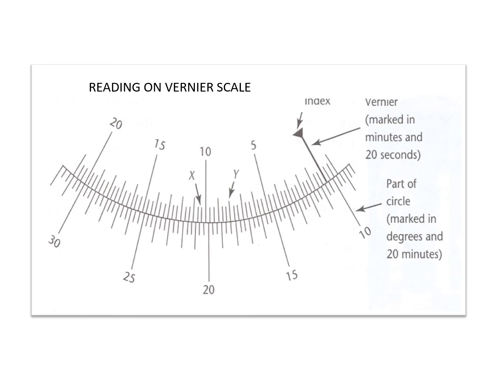Now, how to record a reading. Here the reading has two portions, the main scale reading and the Vernier scale reading. When you add those two, you get the final reading. Based on the 0 mark of the Vernier scale, it is lying between 10 degrees 20 minutes and 10 degrees 40 minutes. So the main scale reading will be 10 degrees 20 minutes plus something. That something will be given by the Vernier scale. So the main scale reading is 10 degrees 20 minutes.